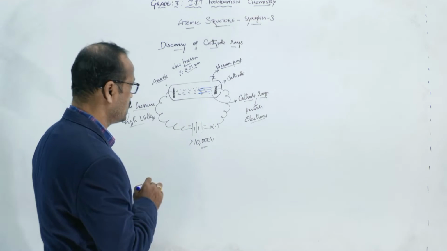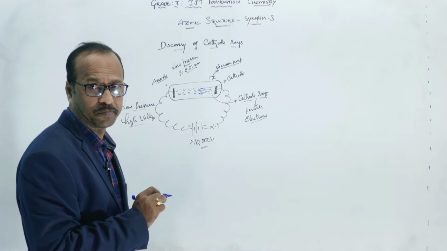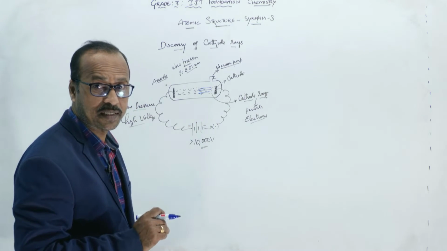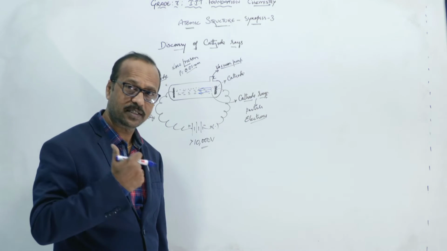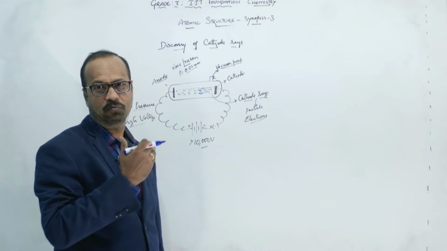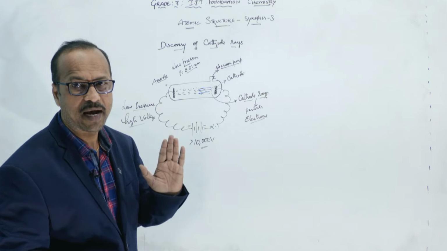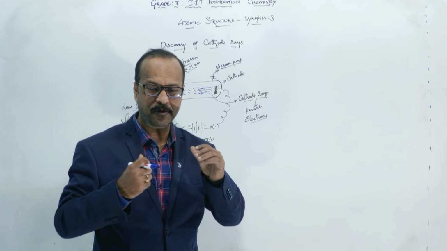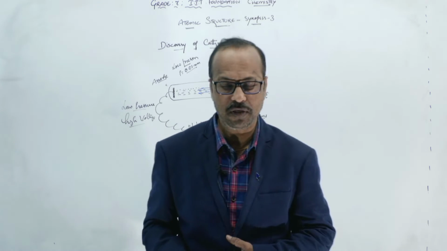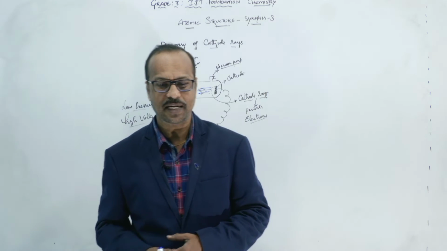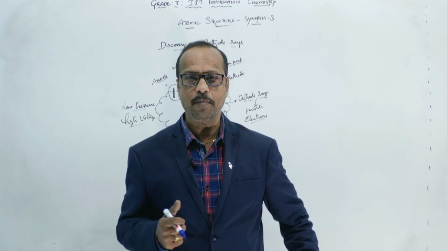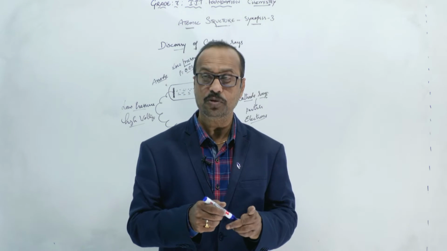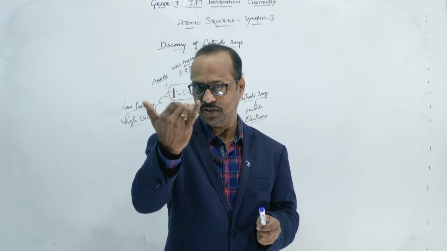If you place some opaque object in front of this, then what happens? It can form a shadow behind. Yes or no? For example, the light is falling on me. If I put my hand, what happens? Opaque means what? Which can stop the light. So if I'm standing like this in front of the light, a shadow will form behind me. Yes or no? So the meaning is what? Light rays are traveling straight to me.